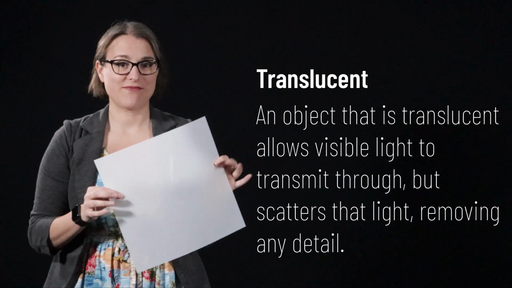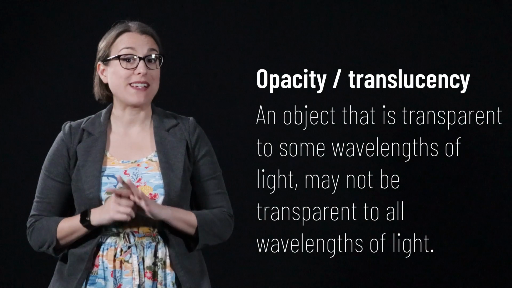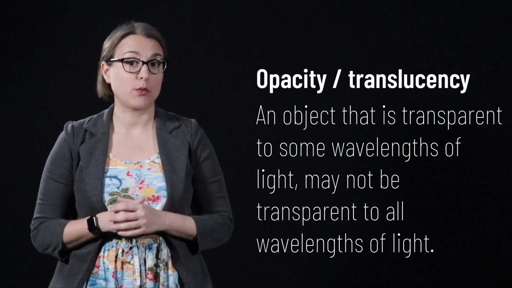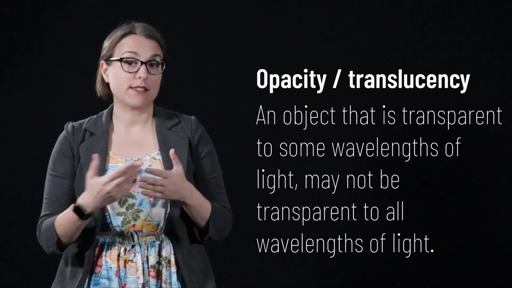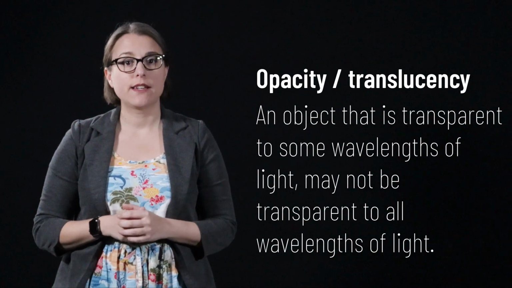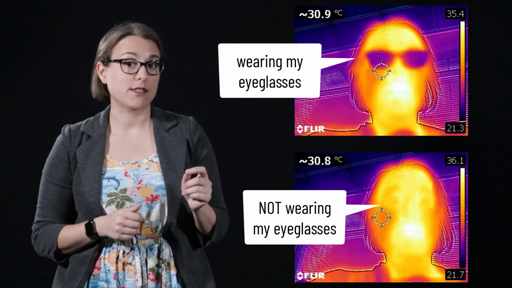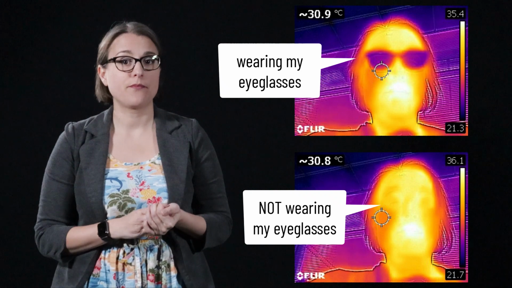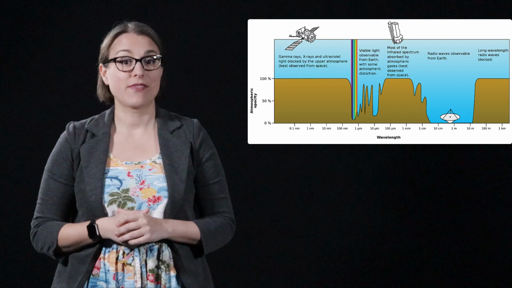One of the fascinating things about light is that something transparent to one type of electromagnetic radiation may be opaque to another. My eyeglasses have glass lenses. This glass allows visible light to transmit through. They are transparent to visible light. However, when you take an infrared photo of me wearing my glasses, the glasses block the infrared emissions from getting to the camera sensor. Glass is opaque to infrared radiation.